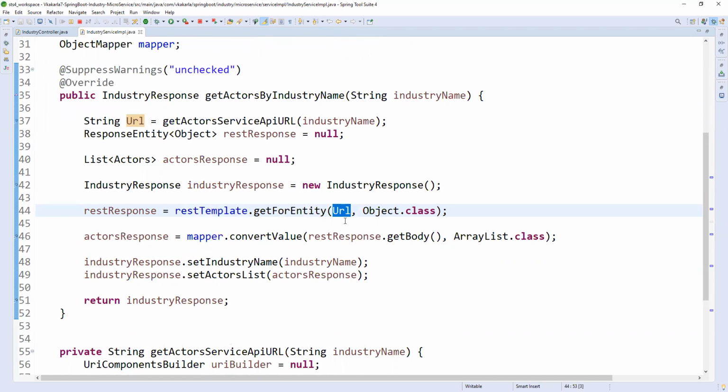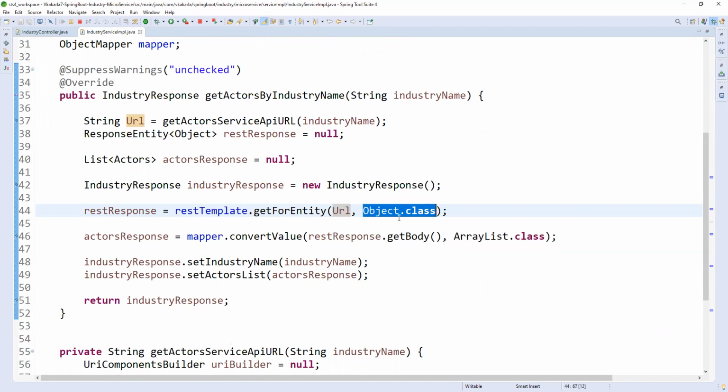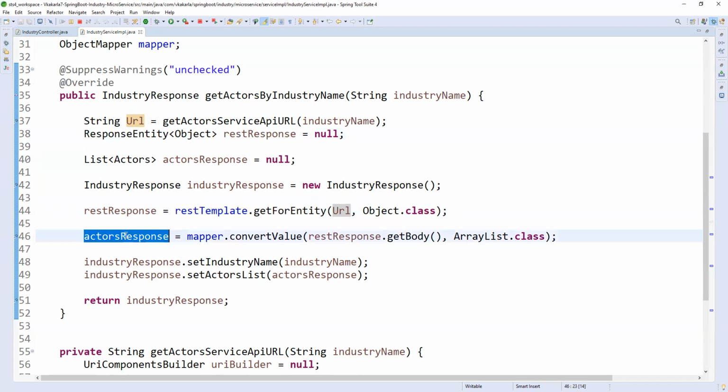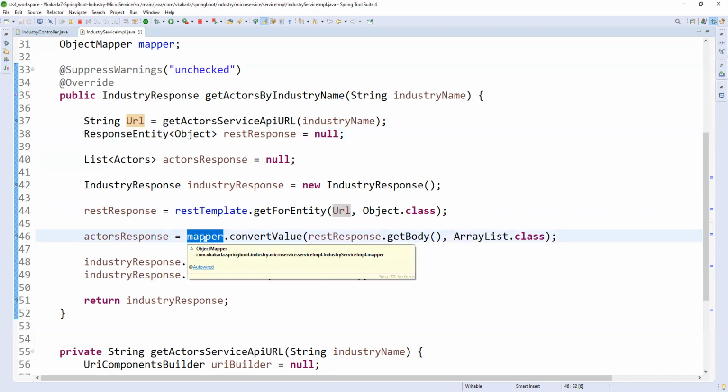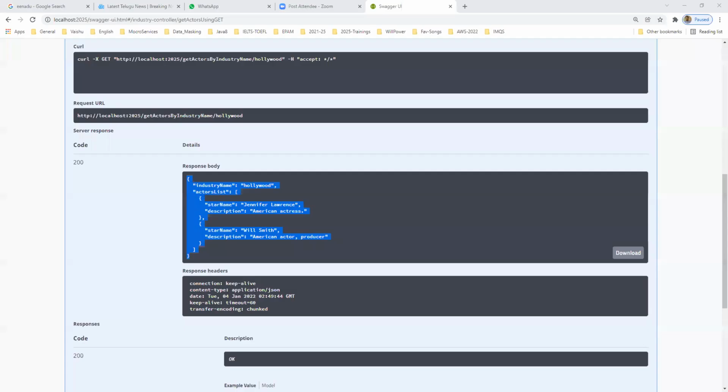So the service URL, you are the responsible person to prepare the exact URL. Otherwise it will give errors and we will not get exact values. So you need to build a perfect URL and expect a response, and the response should be an object class. This is the response entity where we get the response, and using some mapper and manipulations, we prepare the final response.